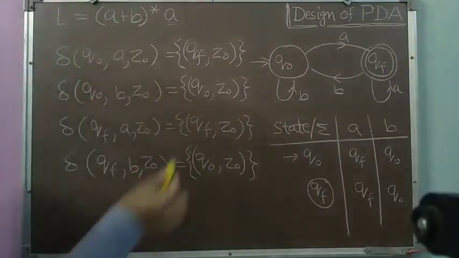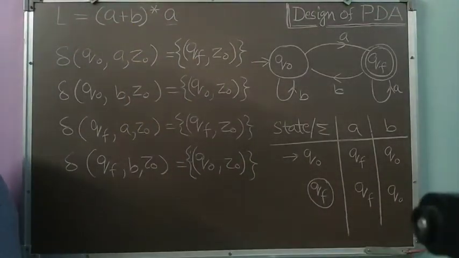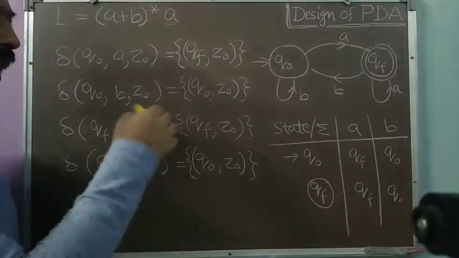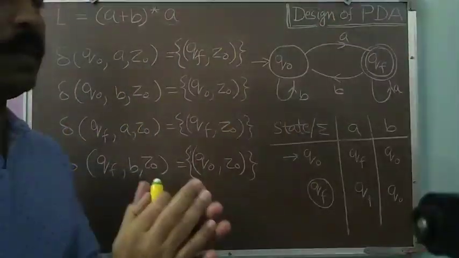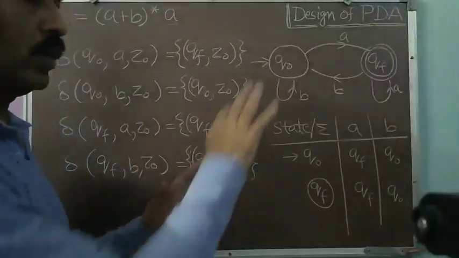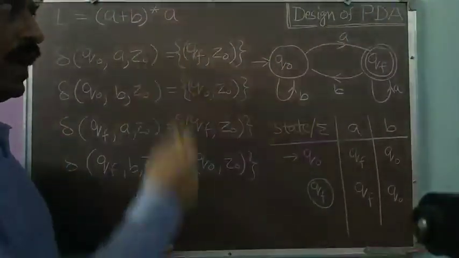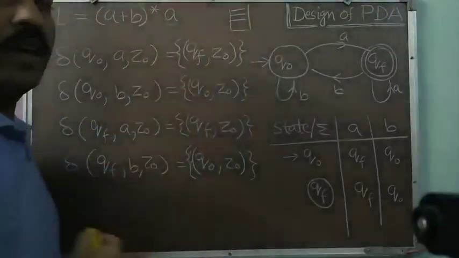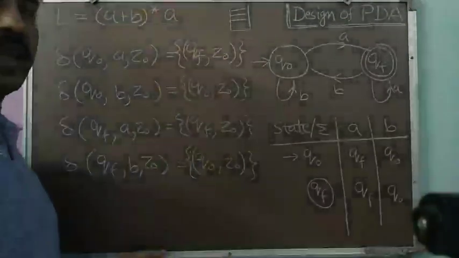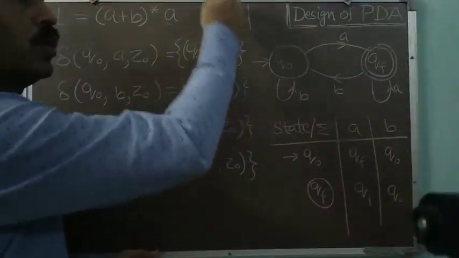So in this manner, I can convert the transition function of my FA or DFA to the transition function of a PDA. Is it? Now, how to ensure that this transition function will be working correctly? As we know, for regular languages, we have an FA. FA does not have any memory except its finite control. So there is no additional memory. While in PDA, except the finite control of the FA, we have an additional memory in the form of a push down store, which we use to push certain symbols and pop. So for push and pop operations, we use this particular push down store.